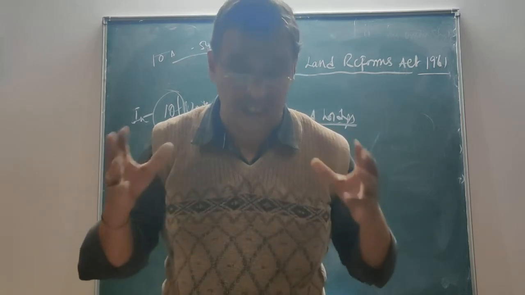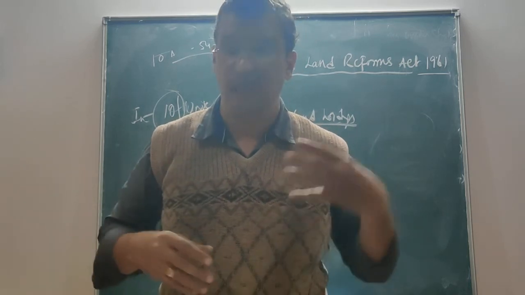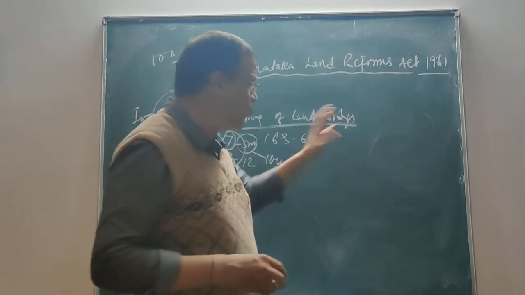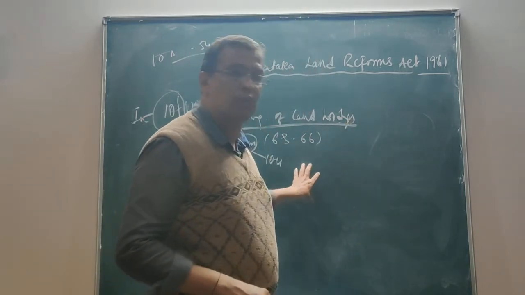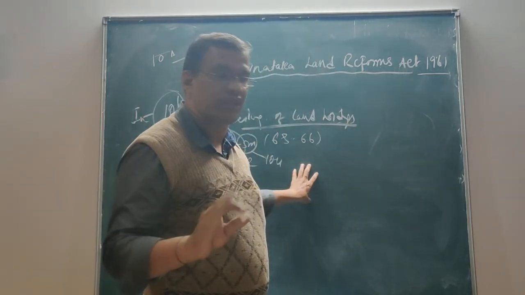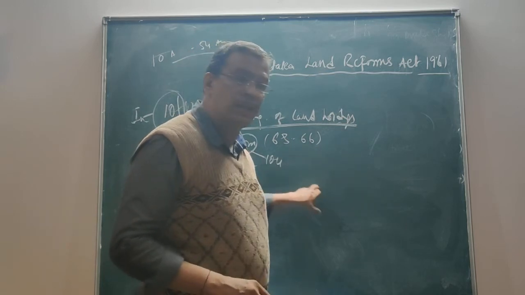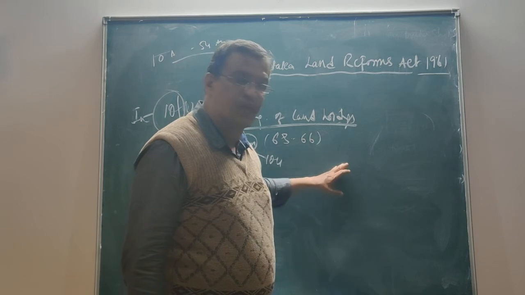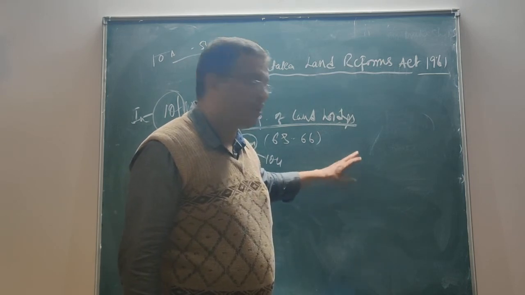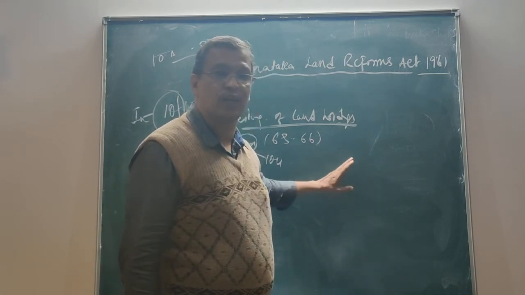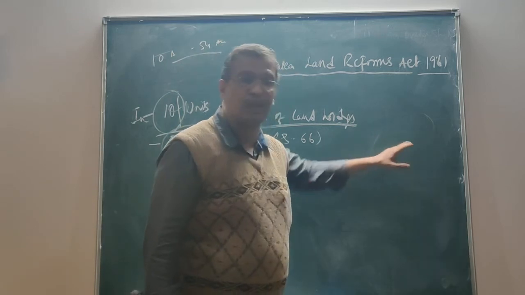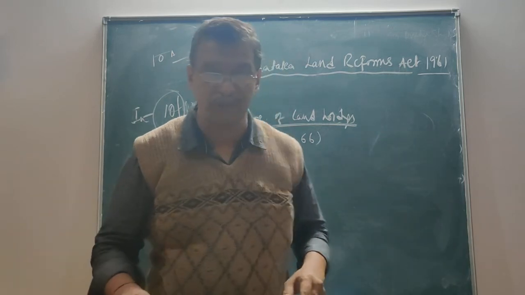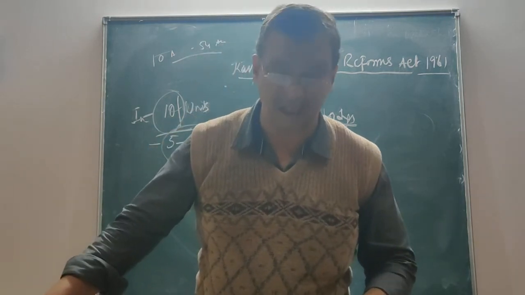So it is taken in aggregate. That is, when I am holding the land, suppose I have come outside, I am also equally a member of the joint family, but I am not staying with the joint family. Then what would be the aggregate property of the joint family? Suppose I am going to get 1 unit of land, 2 units of land there, then I can take that 1 unit of land to my account, and the ceiling limit is going to be calculated in that regard.